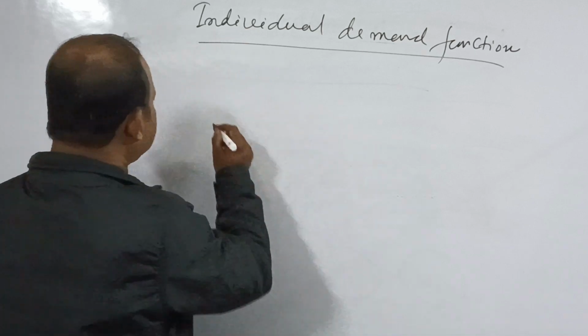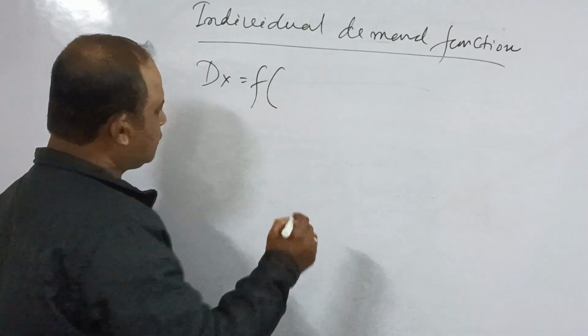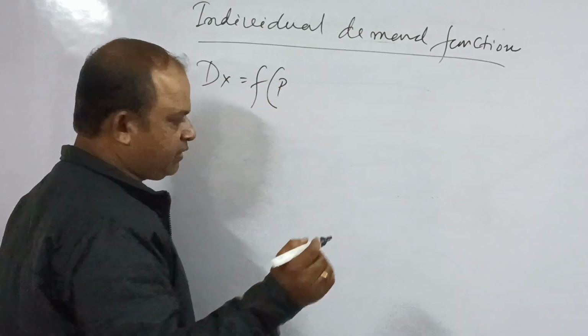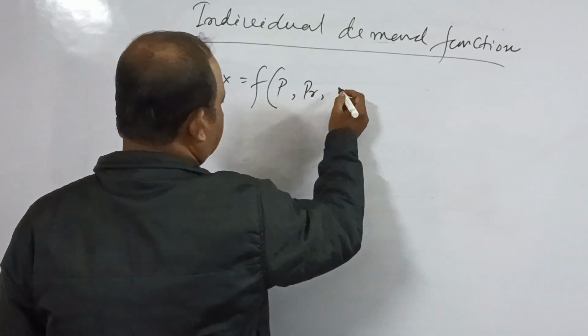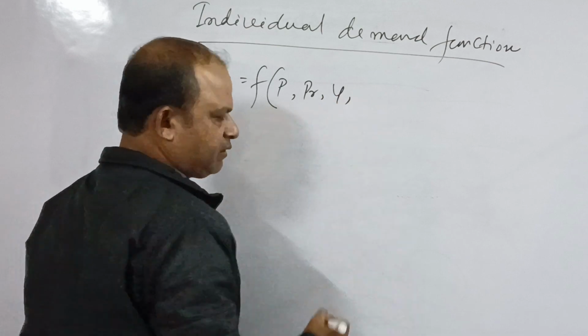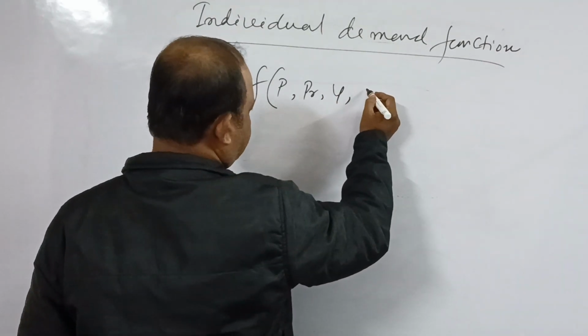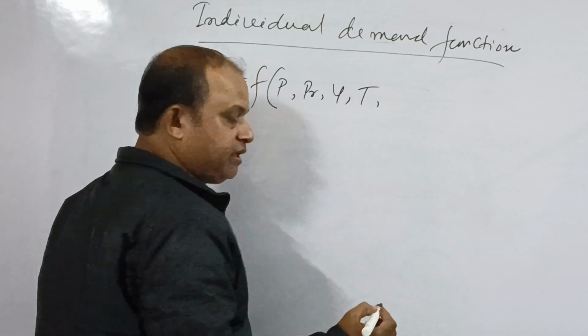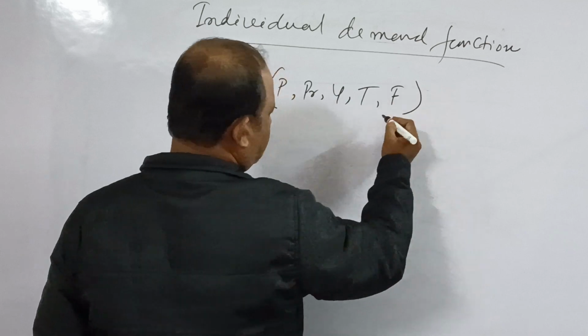We can write mathematically here Dx equals a function of, first, own price of the commodity; next, price of the related goods; next, income of the consumer; next, taste; and here also you can write future expectation of change in price of the commodity.